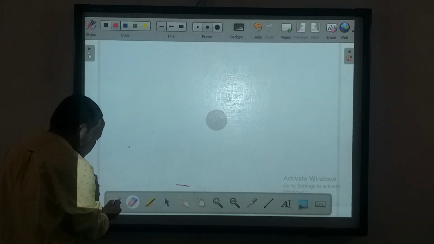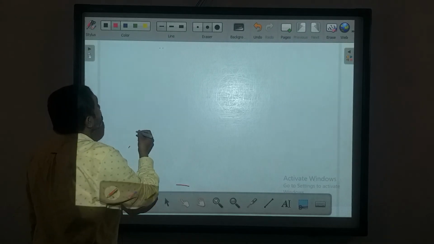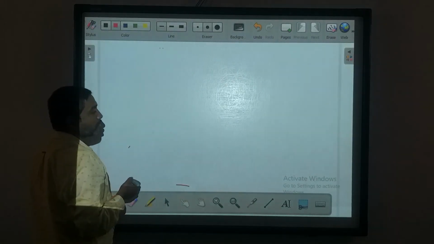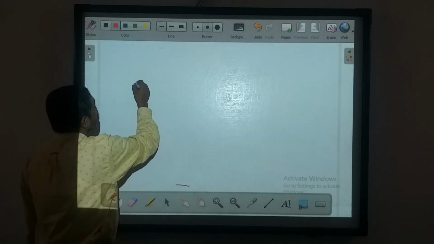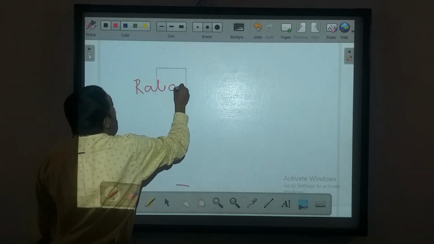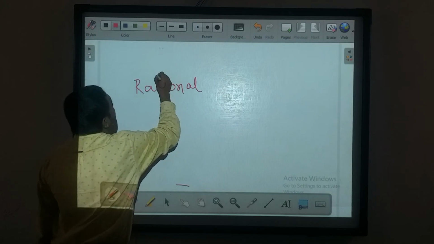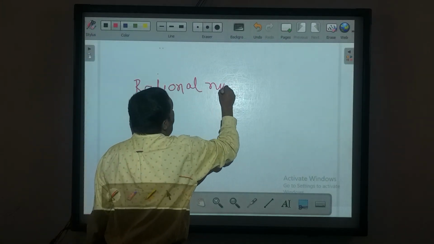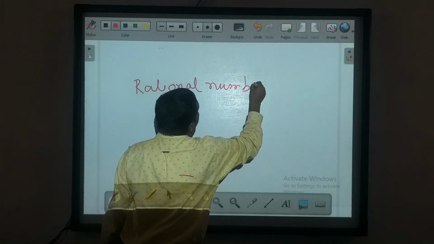Next one, prime and composite, you have the idea. And next one, rational numbers. Rational numbers do not come in your chapter, but this is a very important number, because you know the integers. So you must have the idea about this number.